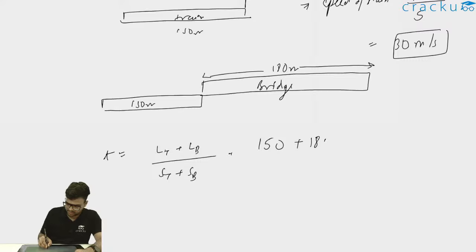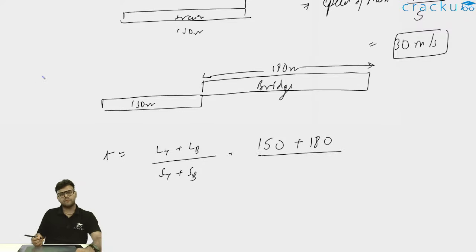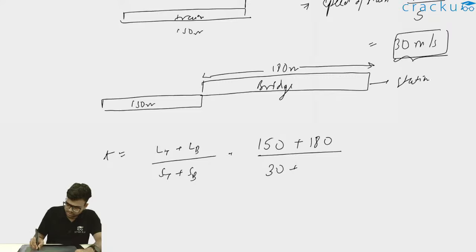So 150 plus 180 divided by what is speed of train? Speed of train is 30 meter per second, which we have calculated in the first part. And this bridge is stationary. This bridge is not moving. So thus I can say speed of bridge will be 0 meter per second.